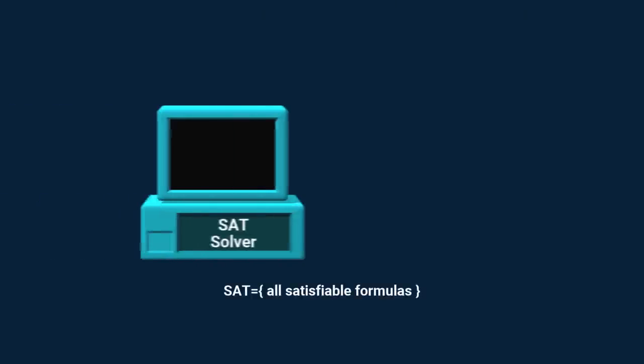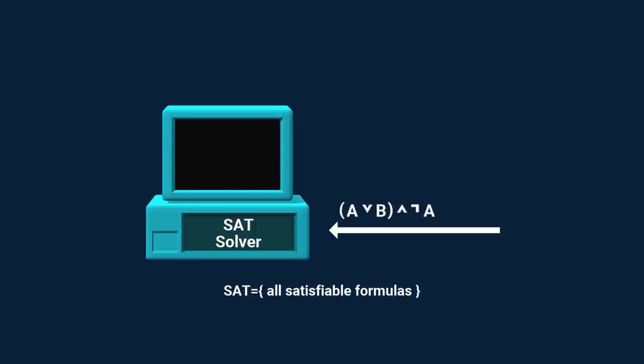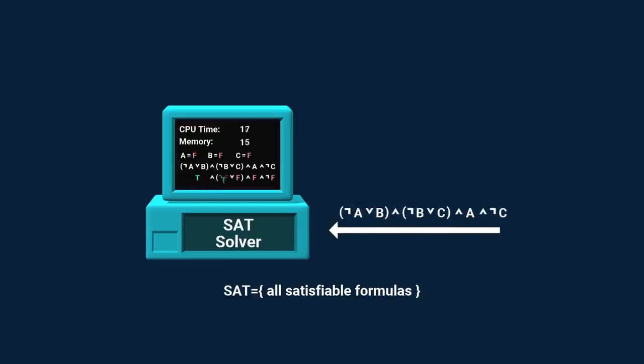Here's how a simple SAT solver works. Given a formula, it tries all possible assignments. If it finds one for which the result is true, it says yes. And if all possible assignments result with false, it says no. Here it had to test all 8 possible assignments. Generally, the number of possible assignments is 2 to the power of the number of variables, and therefore exponential. For 50 variables, this machine would need over 10 million years.